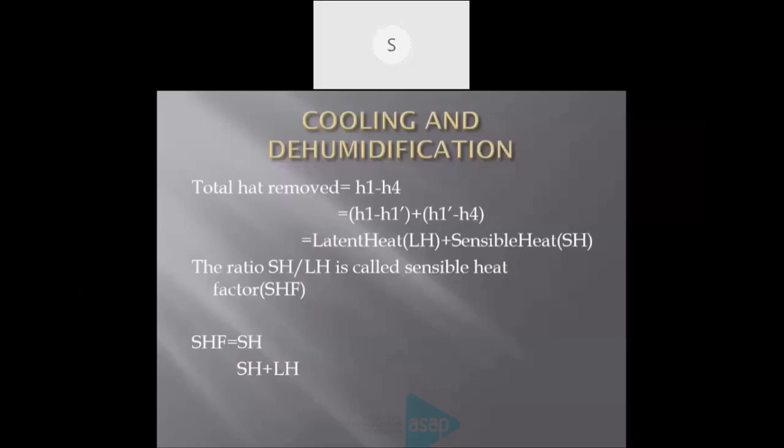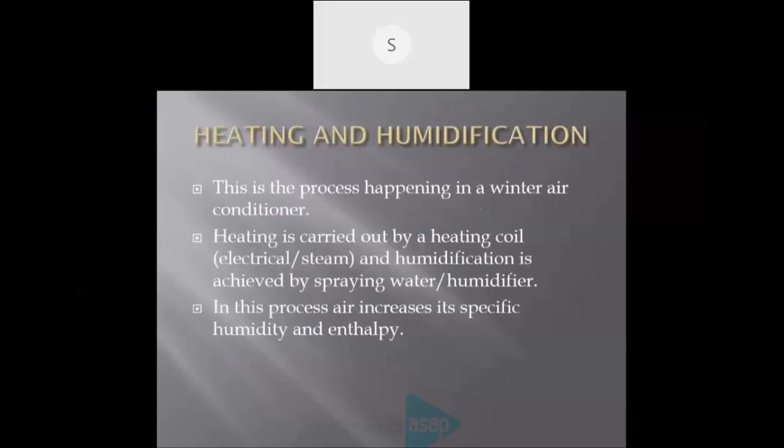Next. Another operation is heating and humidification. Here the process is heating. In some air conditioners, heating is required. That is called a winter air conditioner. In some countries, cold countries, or during the winter season, heating is required. At that time or at those places, we use this type of air conditioner.